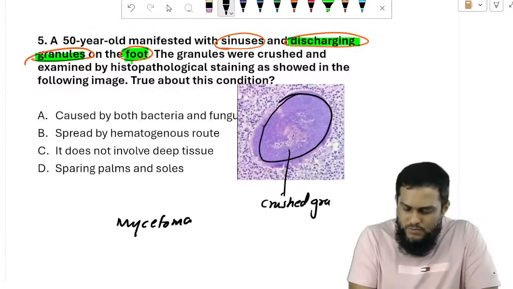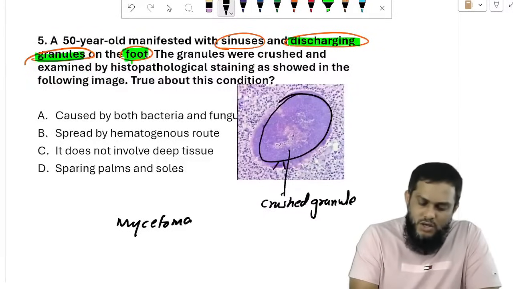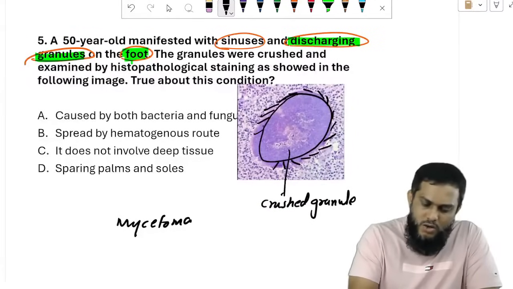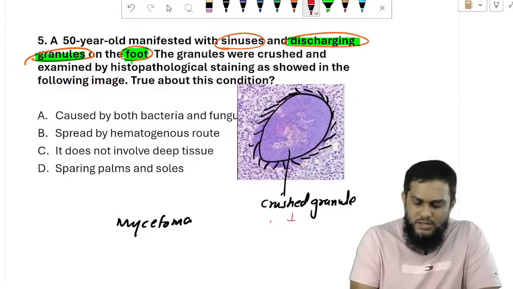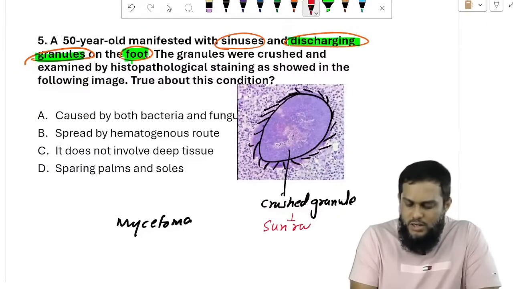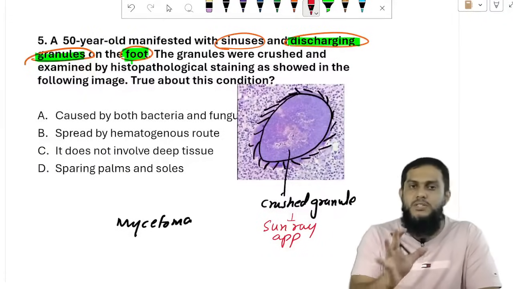When you crush the granule, the granule contains organisms. Organisms will come out from the periphery. Somebody imagined it as sun rays, and this person called it the sun ray appearance of a crushed granule.